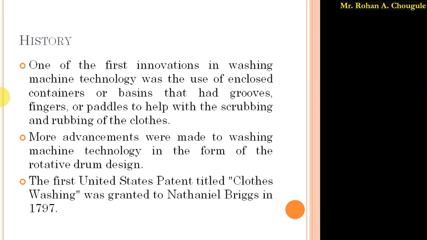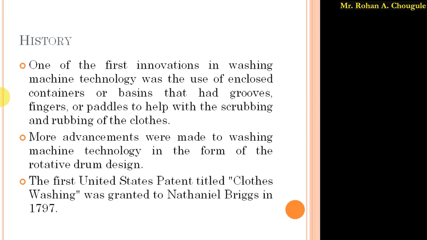So initially there were enclosed containers, and in that enclosed container grooves and fingers were used to scrub or rub the clothes. But after that the rotating drum design was developed. In that case the drums were rotated manually, with the help of people.